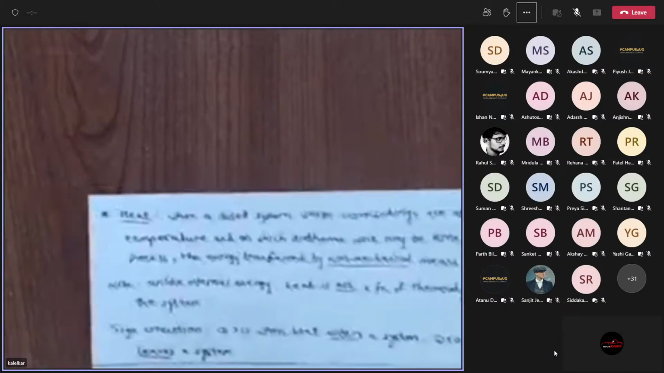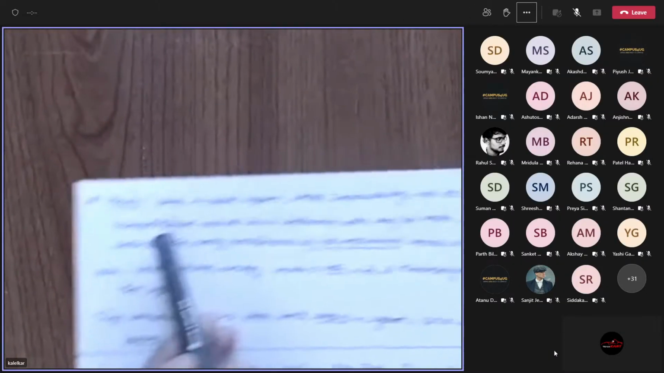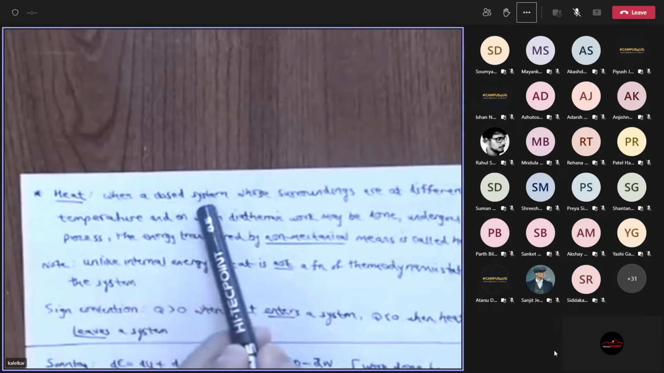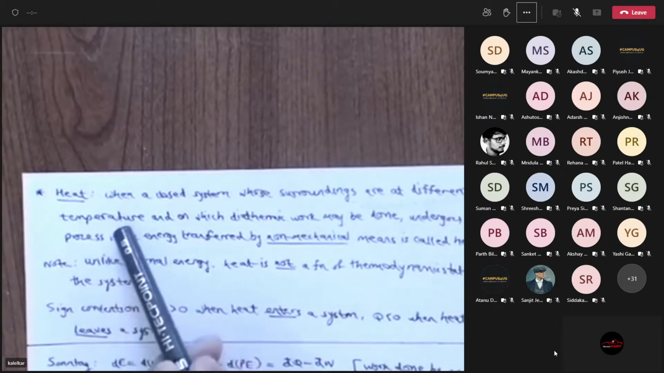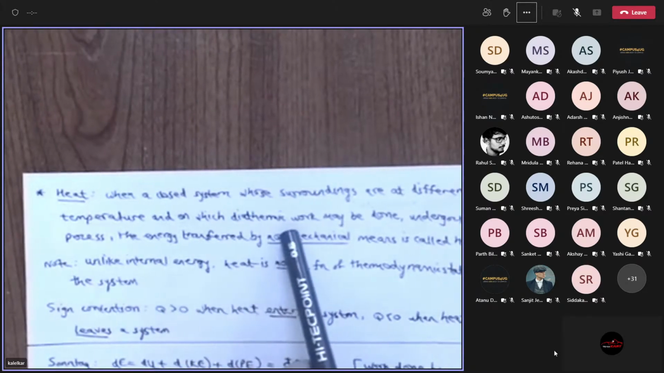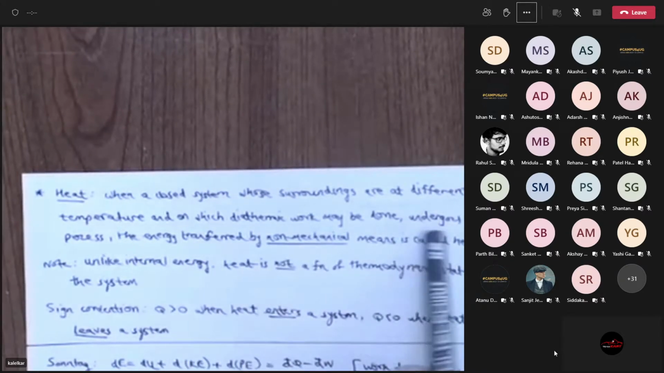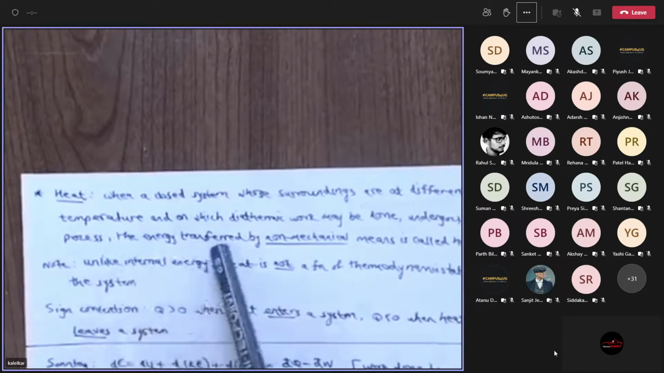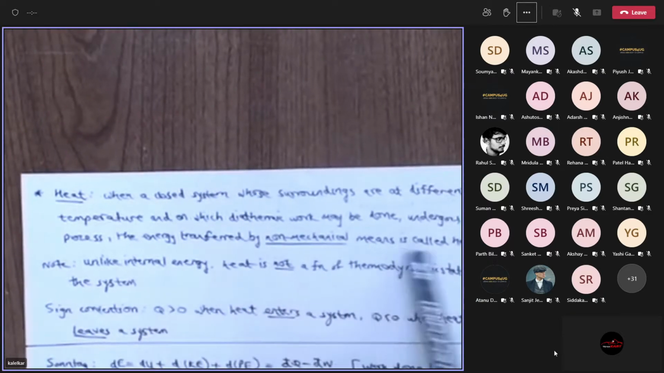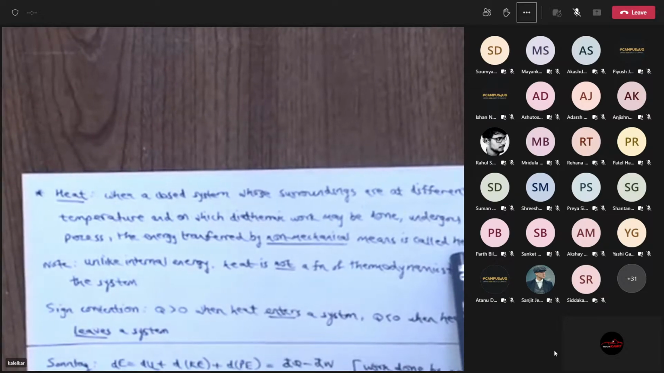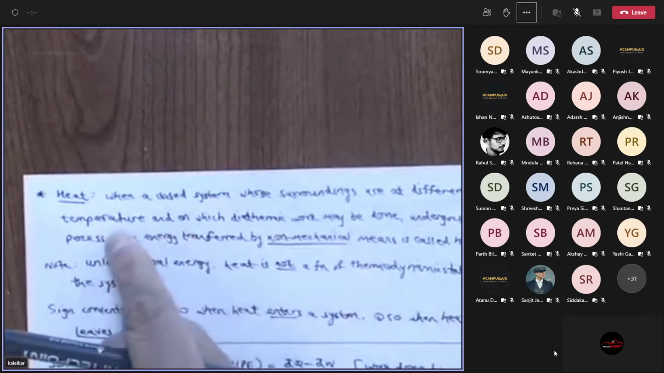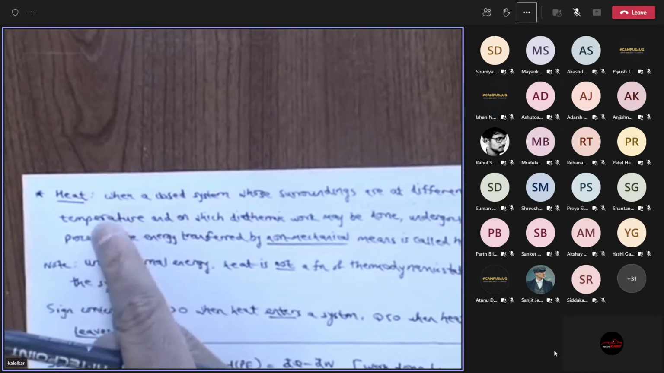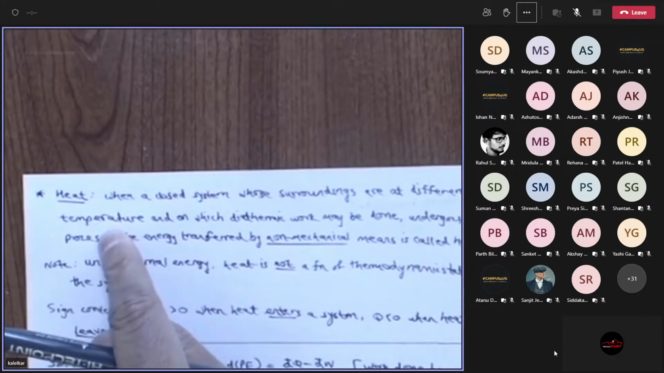Now let's look at another way of defining heat in just plain English. If I write it down: when a closed system whose surroundings are at a different temperature, and on which diathermic work may be done, undergoes a process, the energy transferred by non-mechanical means is called heat. Okay. So the reason why temperature is now entering in here is because remember the wall is diathermal.